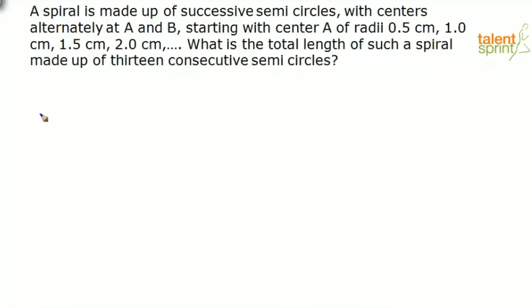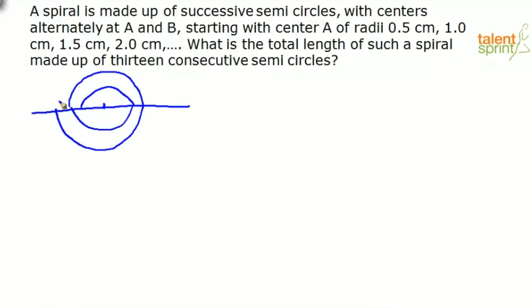So first let us try and represent this in the form of a diagram. See, this question is basically a mixture of the topics of mensuration and series. So let us see how to do it. Now there is a spiral that is made of semicircles, with centers alternating. That is how you represent a spiral of semicircles. So it's going on like that.